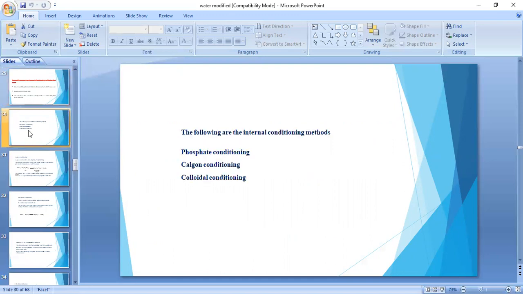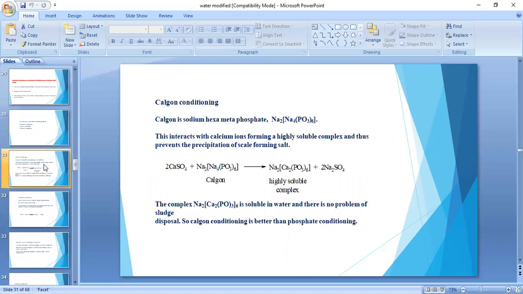Next, there are three types of internal treatments. The first one is phosphate conditioning, the second one is Calgon conditioning, and the third one is colloidal conditioning. Let us discuss them one by one. First of all, Calgon conditioning. What is meant by Calgon? Calgon means calcium gone, the entire calcium gone from hard water.